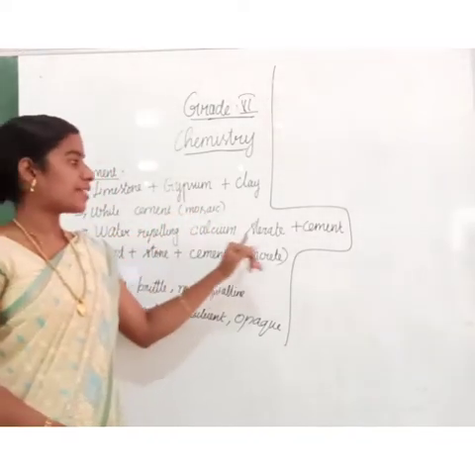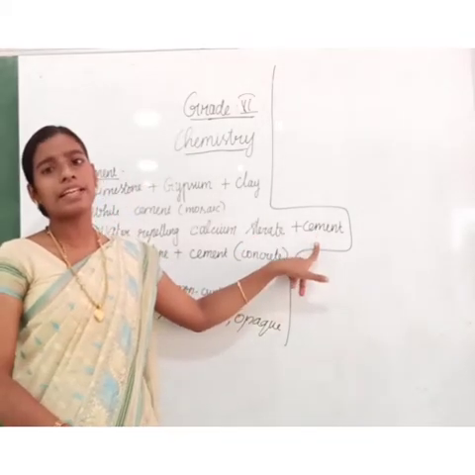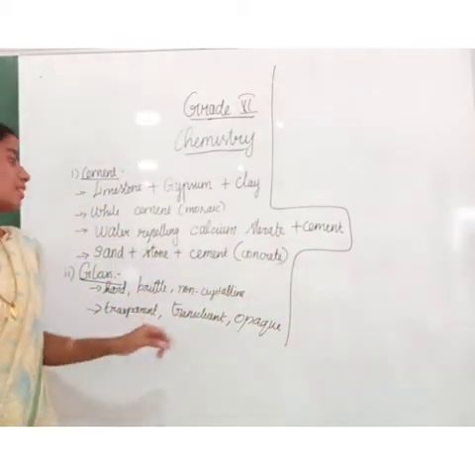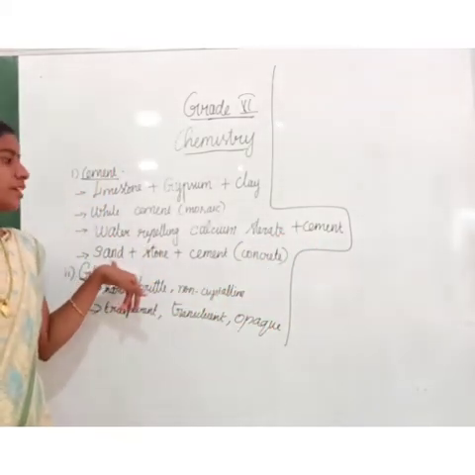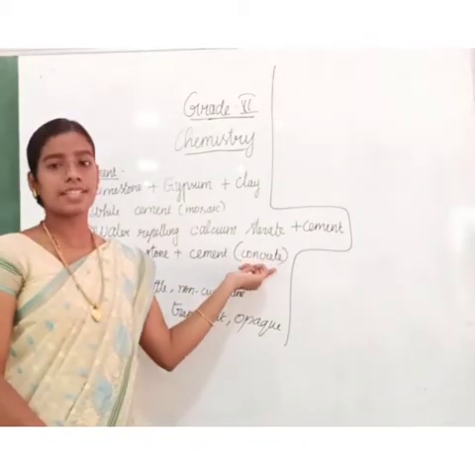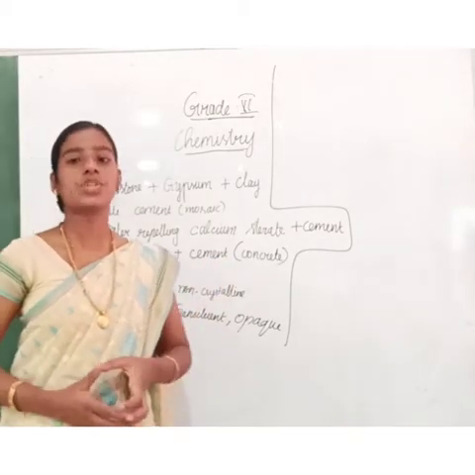Water repelling calcium stearate is mixed with the cement and it can be used for construction purposes. Then concrete: for putting concrete in construction, a sand, stone and cement mixture is used.